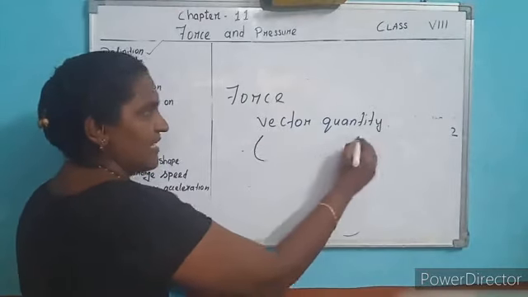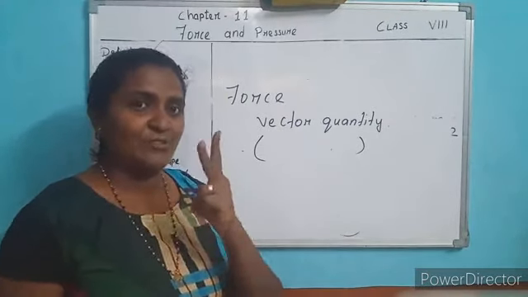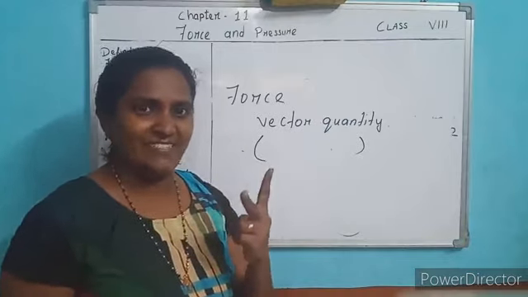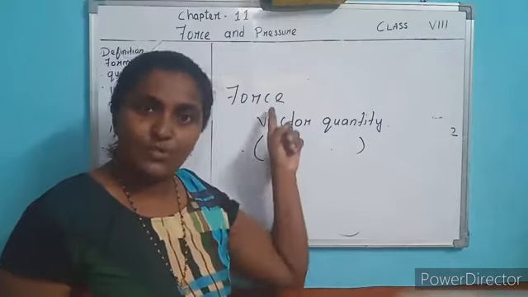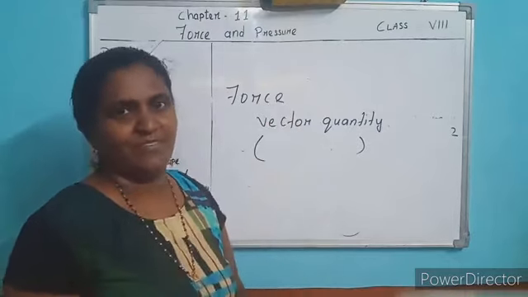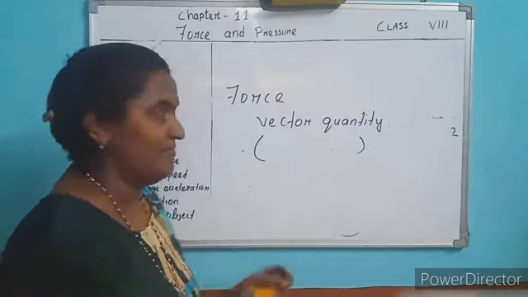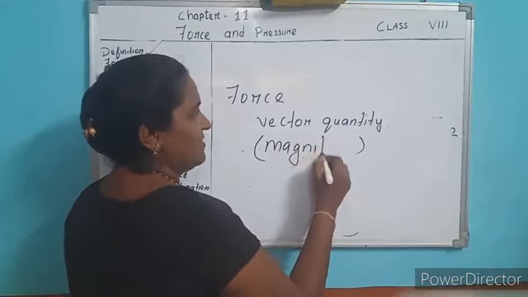Okay. What is a vector? To call something a vector quantity, you should keep two things in mind. If a unit is a vector, then it should have direction as well as magnitude. What is magnitude?